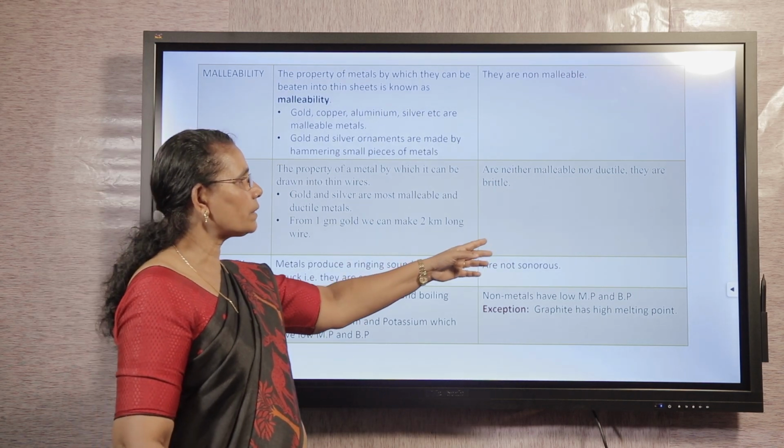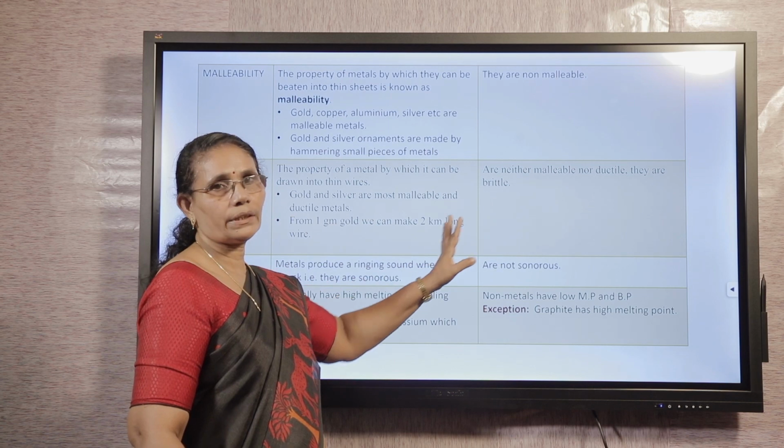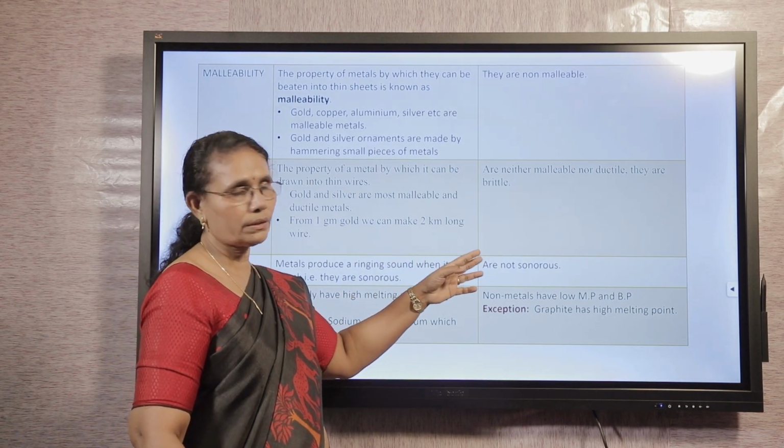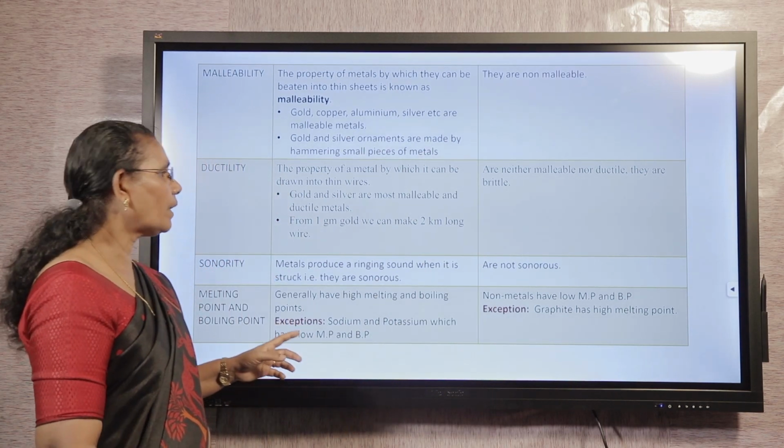Then come to non-metals, they are not ductile. That means we cannot draw the non-metals into wires. They are brittle.